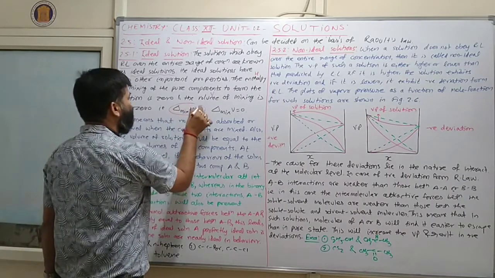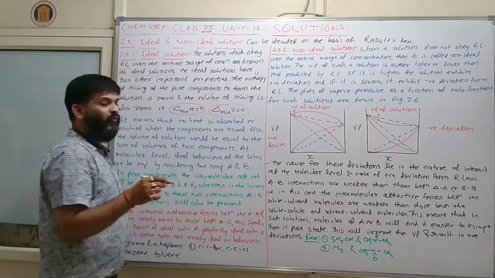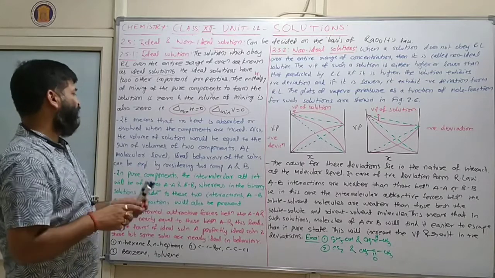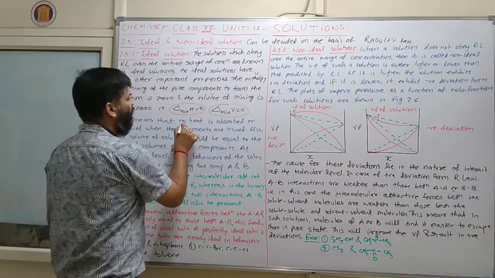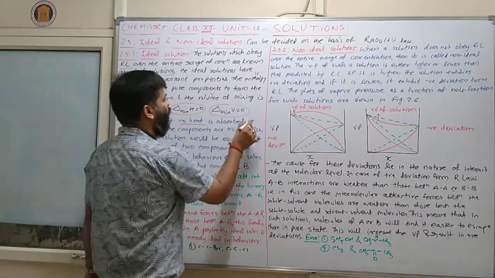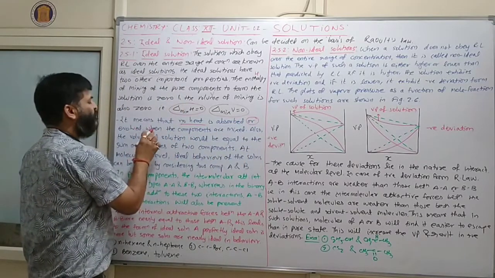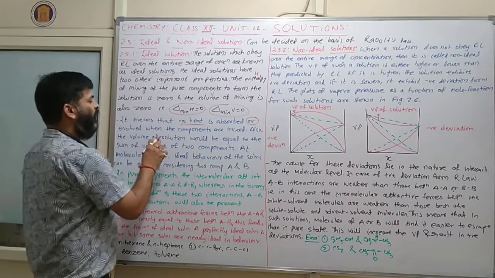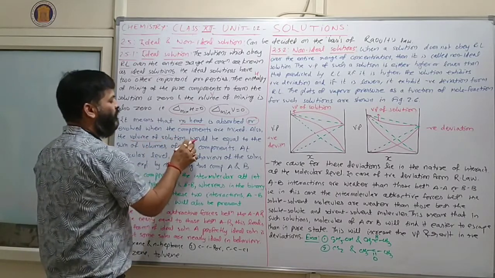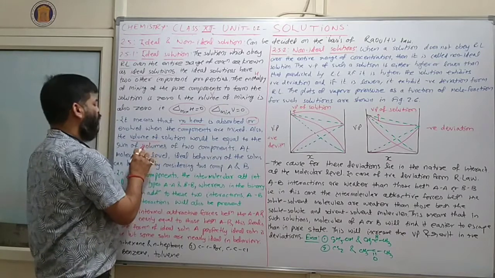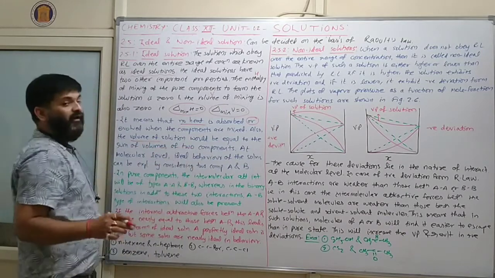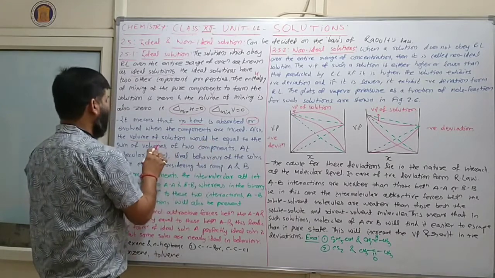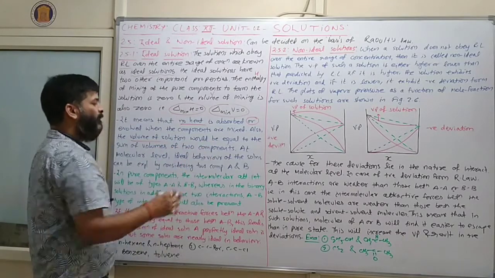It means delta H and delta V are equal to 0. It means that no heat is absorbed or evolved when the components are mixed. Also, the volume of the solution would be equal to the sum of the volumes of the two components.